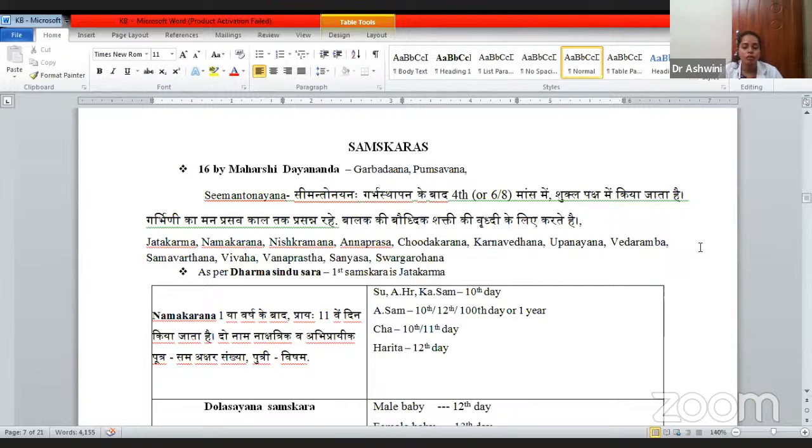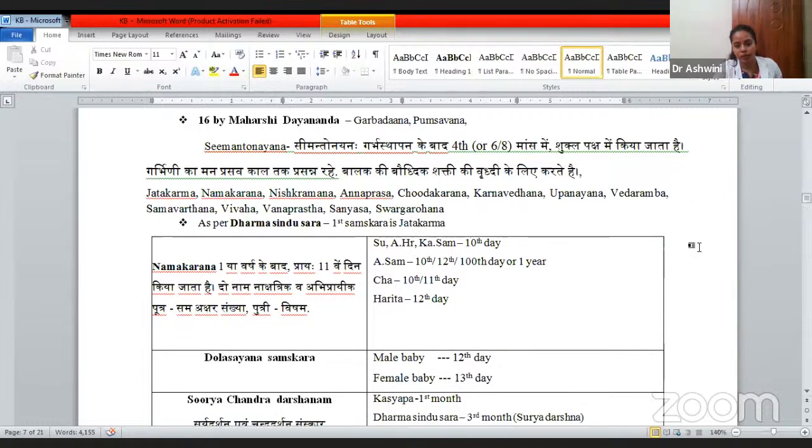Physical strength, even for the development of the uterus and the fetus. This procedure is done. That is the importance of Simanta. And then others like Jatak Karma, Namakarana, Nishkramana, then Annaprasha, Chuda Karma, then Karana Veda, Upanayana, Vedharamba, then Samvatsara, Samvartana, Vivaha, Vanaspatya, Sanyasaha, Svargarohana.